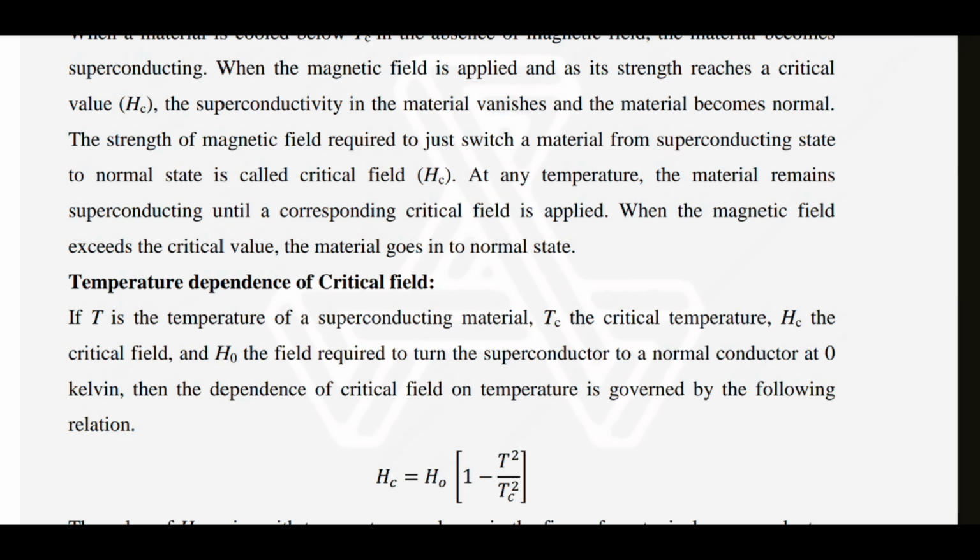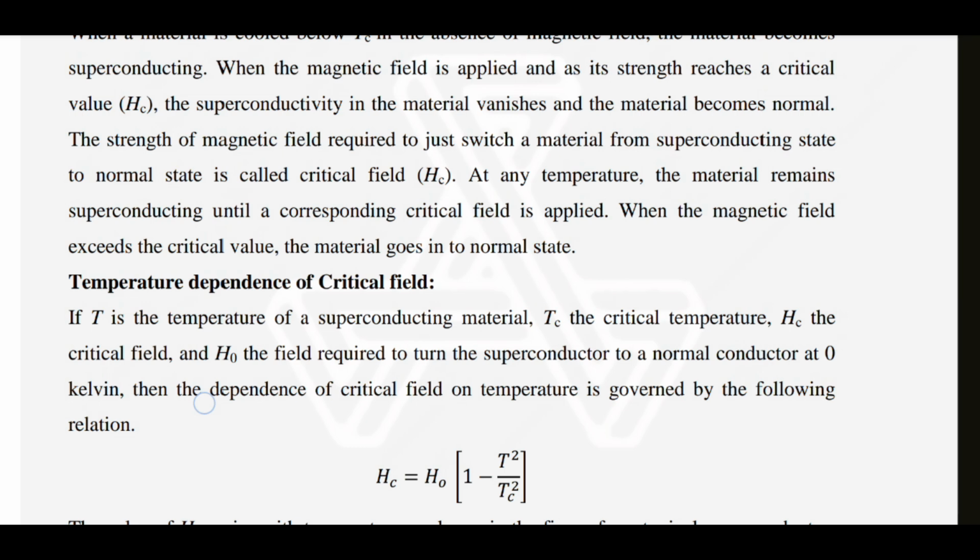The strength of magnetic field required to just switch a material from the superconducting state to the normal state is called the critical field Hc. At any temperature, the material remains superconducting until a corresponding critical field is applied. When the magnetic field exceeds the critical value, the material goes into the normal state.